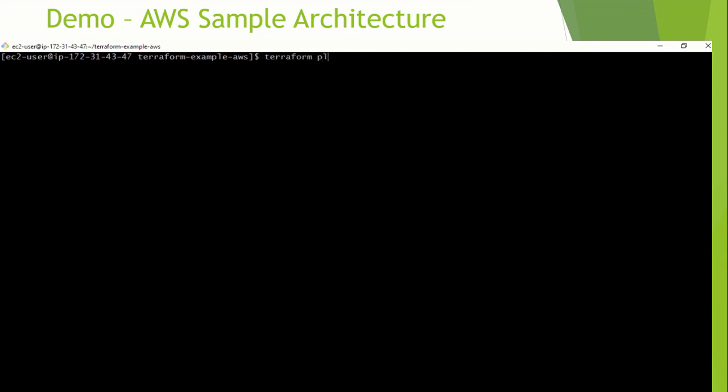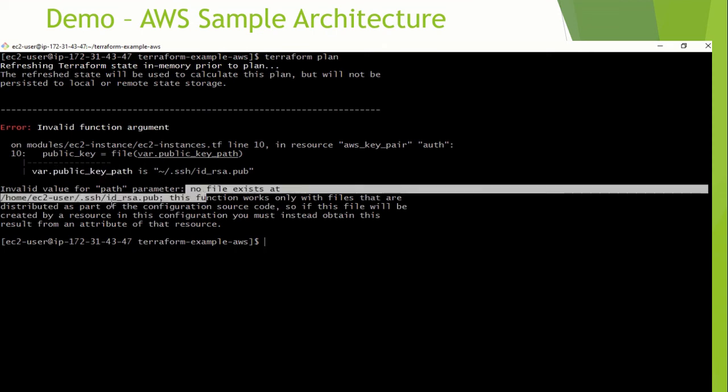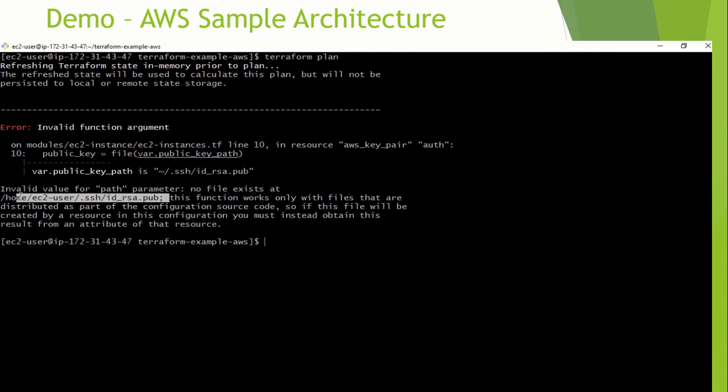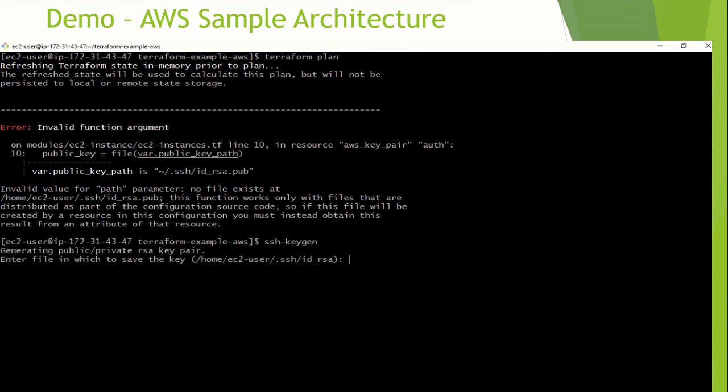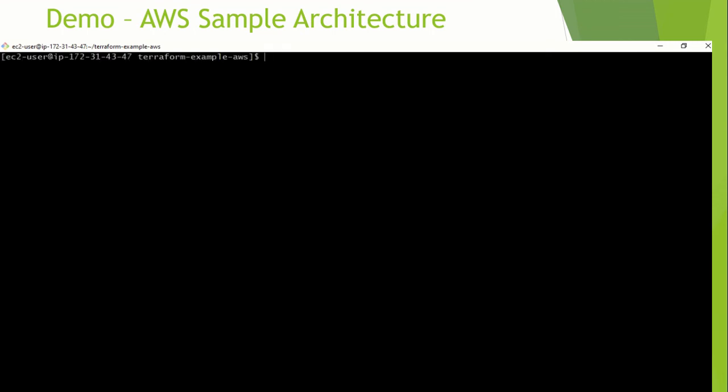Now I will do the plan to validate what it is going to do on my AWS account. You see this error. This error is coming because this is my fresh instance and I have not generated the public key. It says that this public key file was not found. So you need to run ssh-keygen here so that it generates the public key for this user. Now we will run it again.